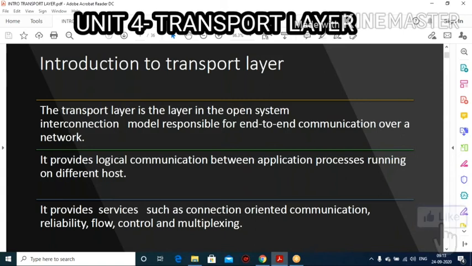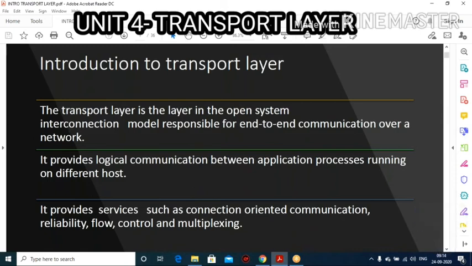Here our transport layer provides logical communication between application processes running on different hosts. It provides services such as connection oriented communication, reliability, flow control, error control, then multiplexing. These are the services provided by the transport layer, right?